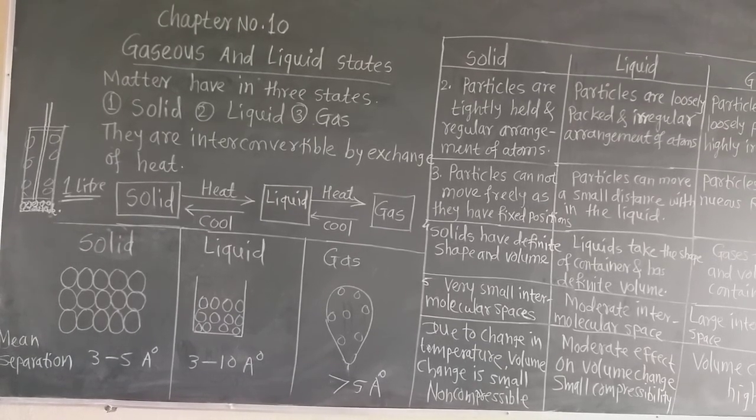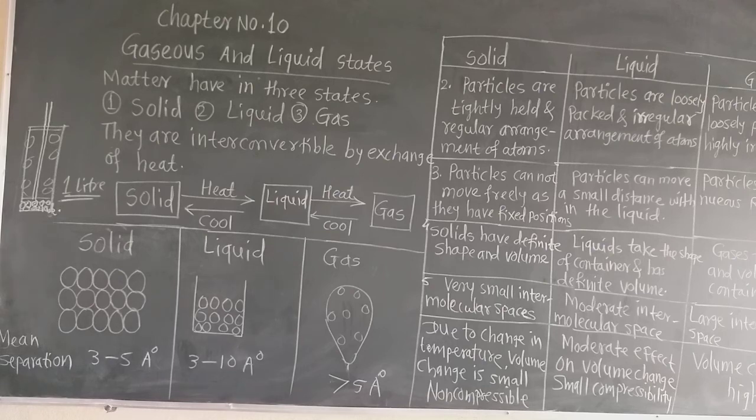Now these are some points of difference between solid, liquid and gases. Can you understand these three states of matter? And these are about their properties. Now let us see the means of separation, that is, the intermolecular spaces. In case of solids, they are only about 3 to 5 angstrom.